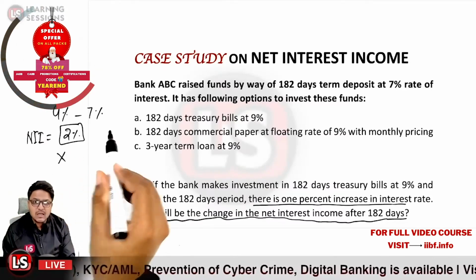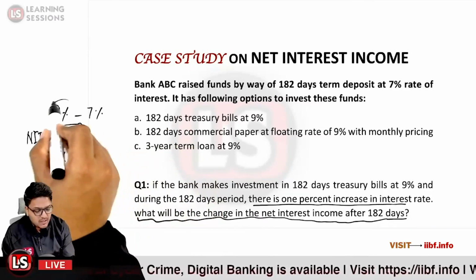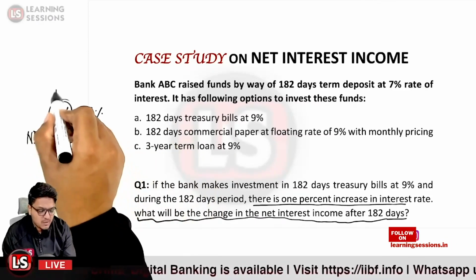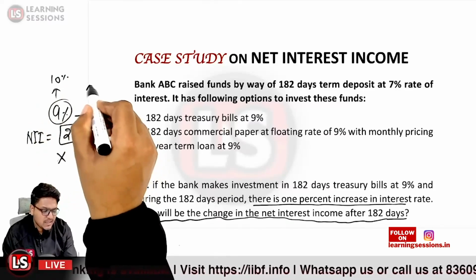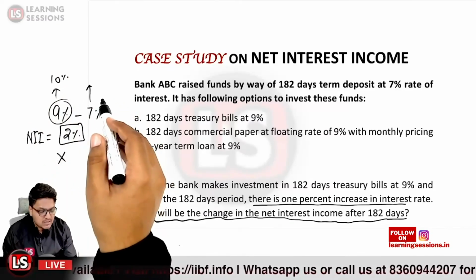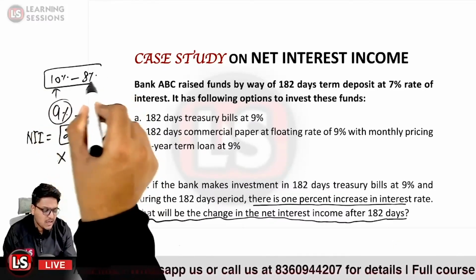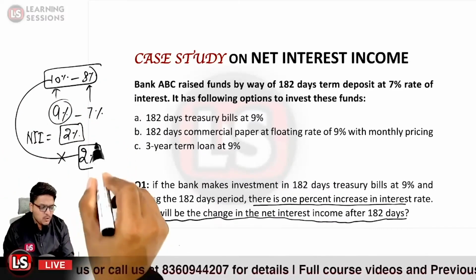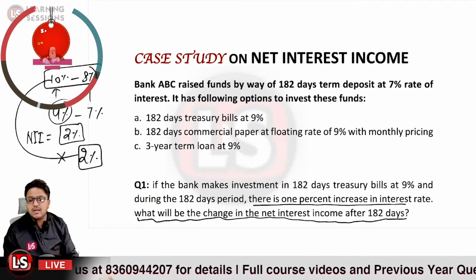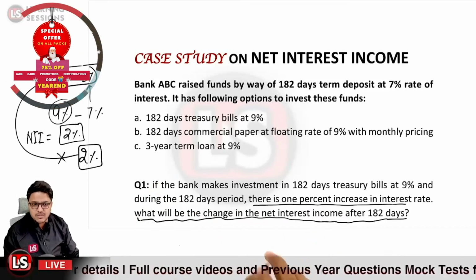So if we say the interest income is increased, previously the interest was 9% and now it has increased by 1%, it is now 10%. And on the liability side, the interest that was to be paid was 7%, and now it is 8%. So if we look at the NII, again it is 2%, so there will be no change in the net interest income.